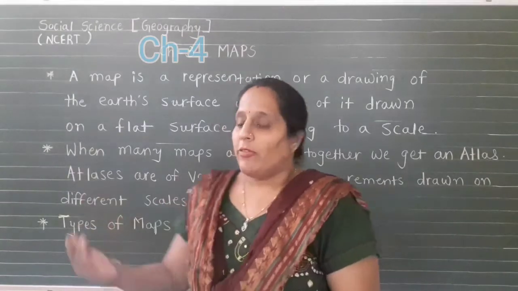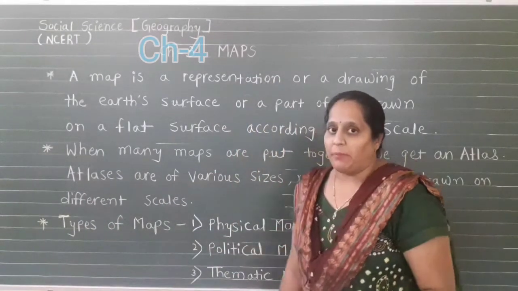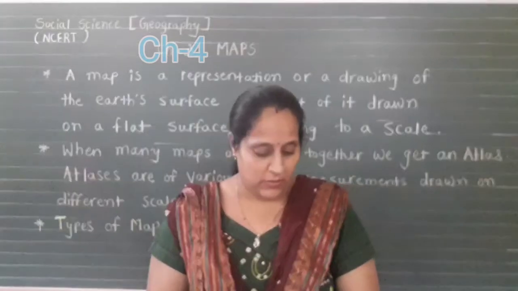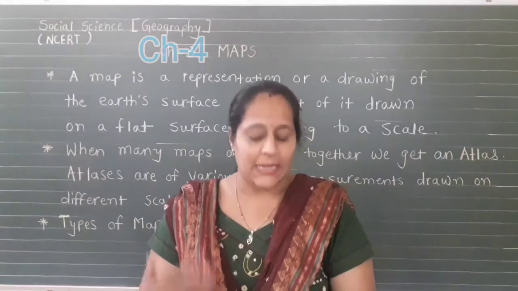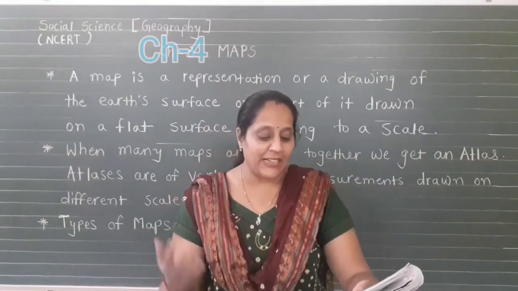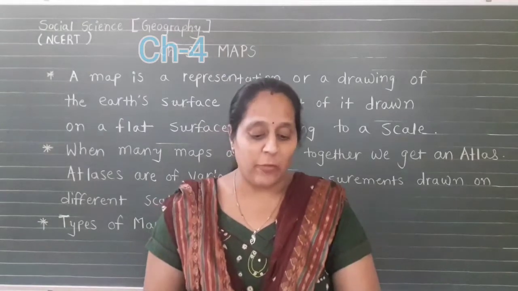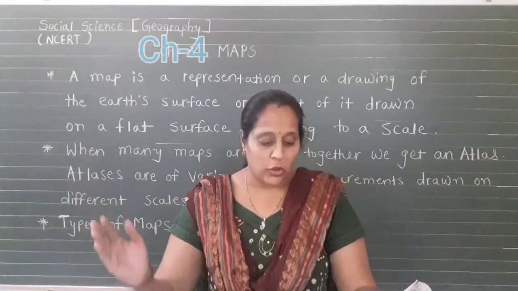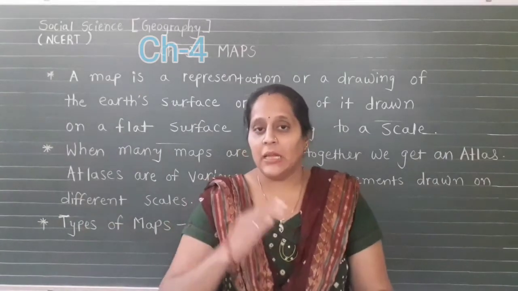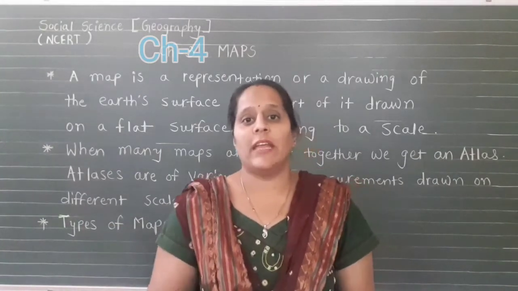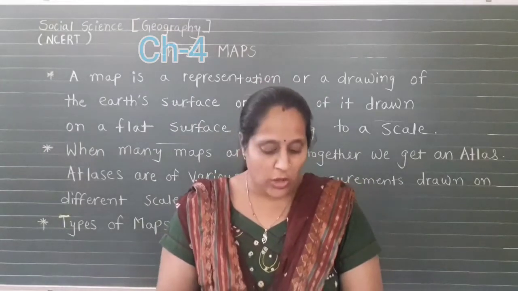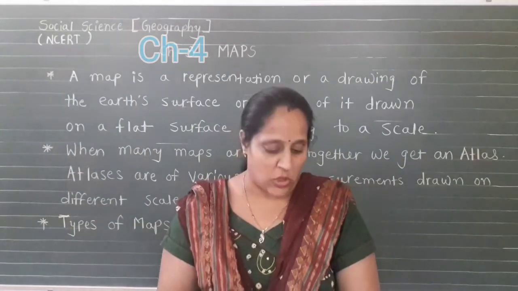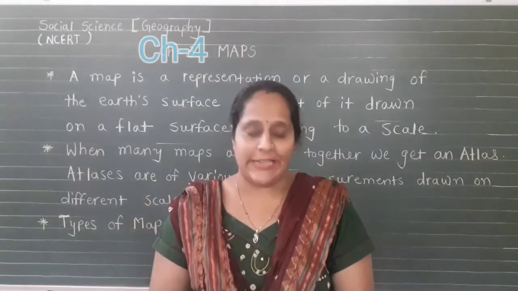Then, when we study the political map, we study different areas with their boundaries. A map showing cities, towns, villages and different countries and states of the world with their boundaries. So we can find the exact location, and the length and width of a city, through the political map. A map showing the boundaries of a country, state, district or village is called a political map.